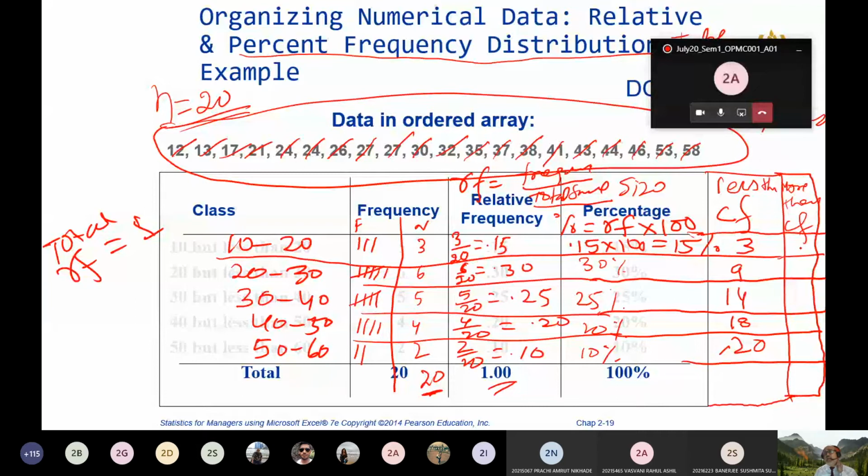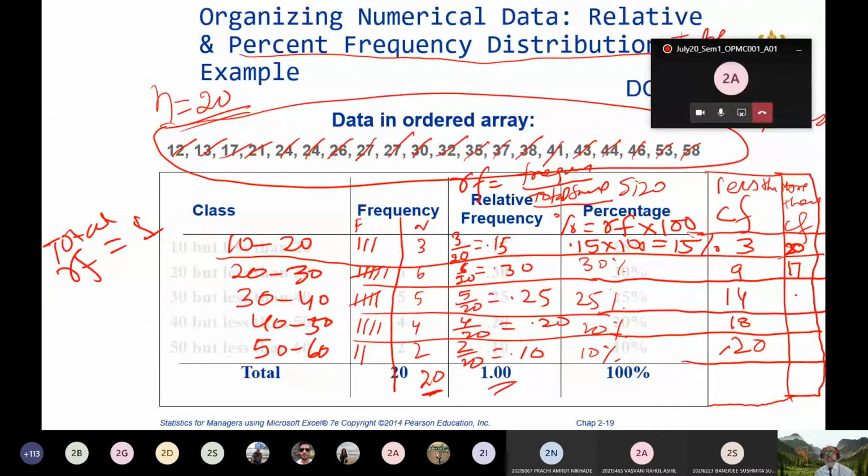You just see, we are going to find out the more than cumulative frequency. How many temperatures are 10 or more than 10? 20. How many temperatures are 20 or more than 20? 17. Very good. So this is how you calculate the more than cumulative frequency.